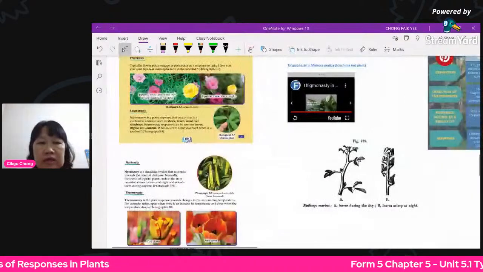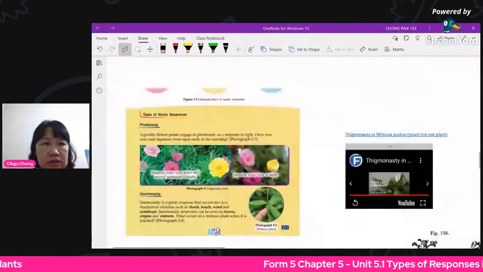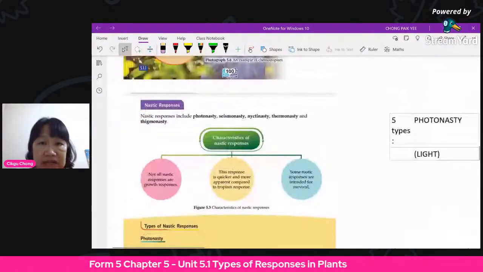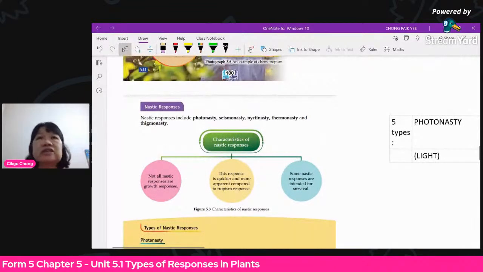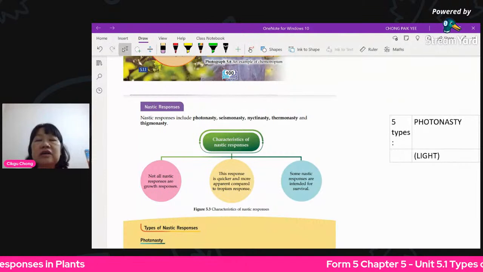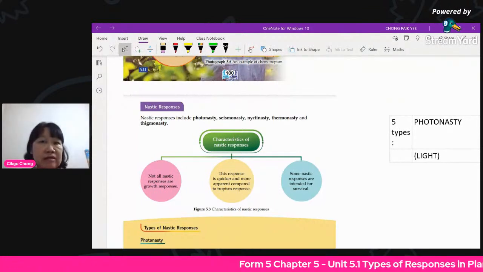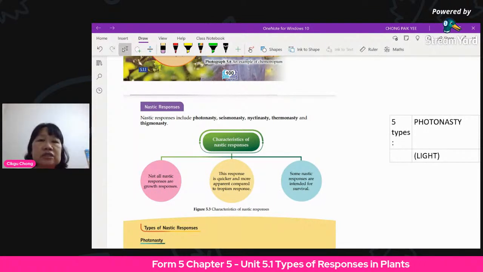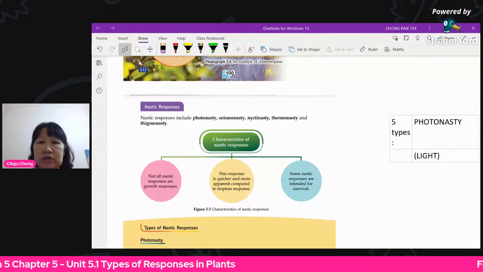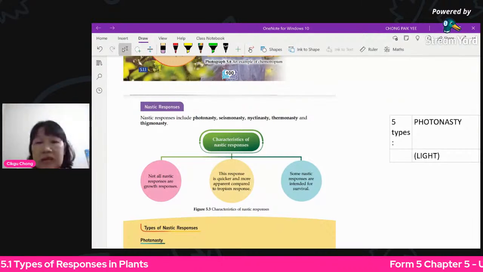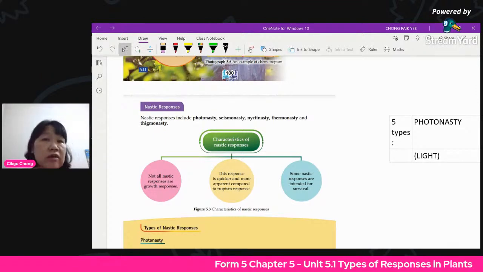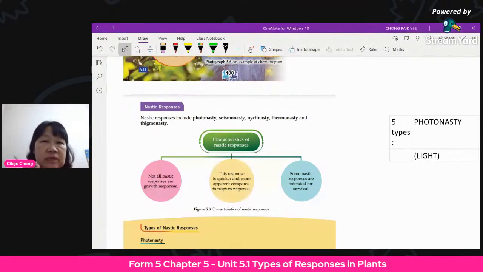Now let's look at nastic response. In Form 3 you didn't learn in detail about nastic. You just need to know nastic is fast, and it's usually for protection of the plant, and also it is non-directional. That's about all you need to know in Form 3. But in Form 5, you need to know about the different types of nastic response. So nastic response also has a few types, not just one. It depends on what the stimulus is.